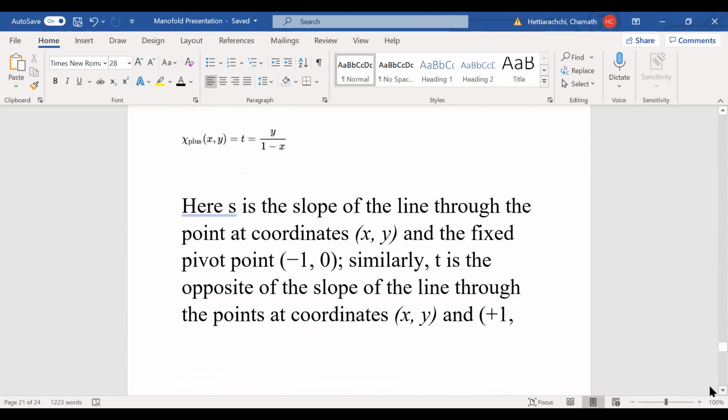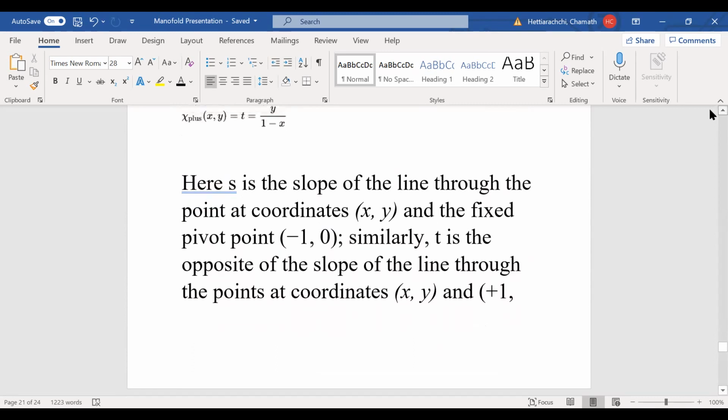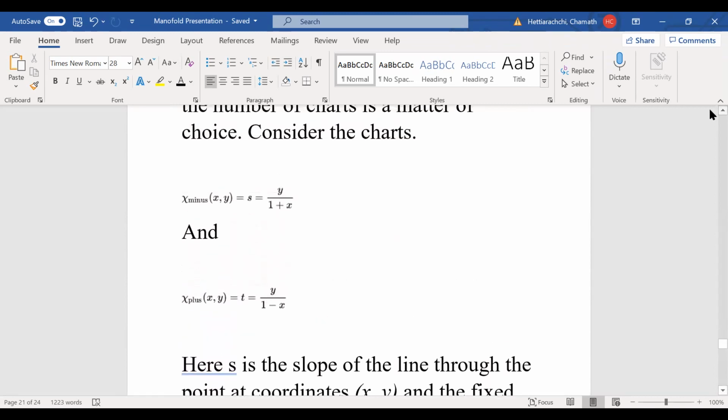So this is how we do that. We are going to map the unit circle in a different way, not through the projection, this way. So it's going to be x minus xy, s equals y over x, x1 plus x, and x plus xy will be, we call it t, y over y minus x. So here's a figure showing how to do that.